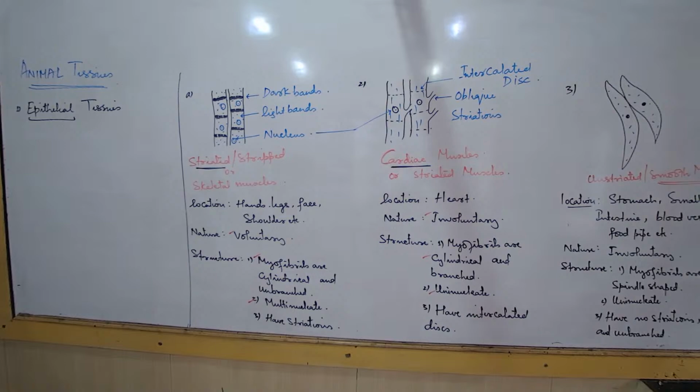Done. How do you write down the differences? I was writing that.